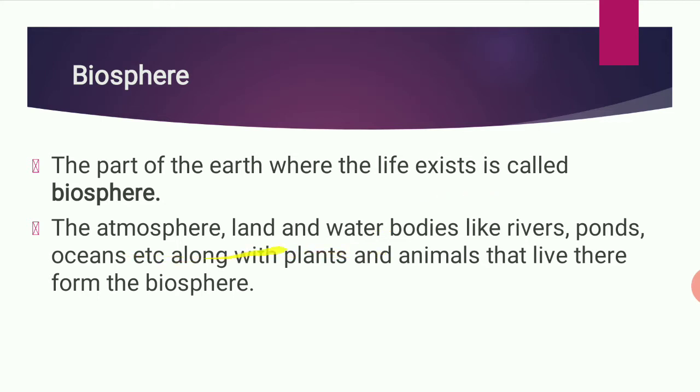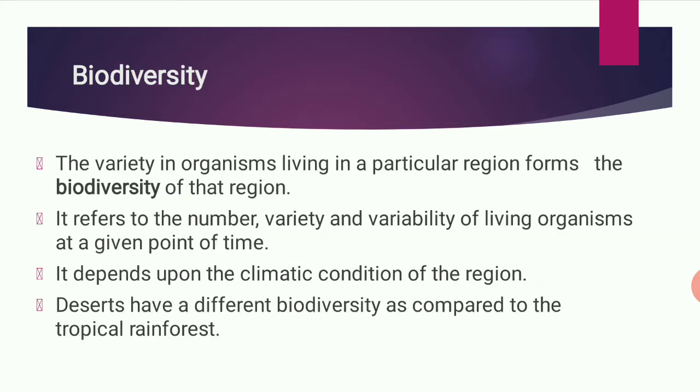The atmosphere, land, and water bodies like rivers, ponds, oceans, along with the plants and animals that live there, form the biosphere. So what are the things which form the biosphere? Land, atmosphere, water, plants and animals. So this is biosphere: the part of the earth where life exists.